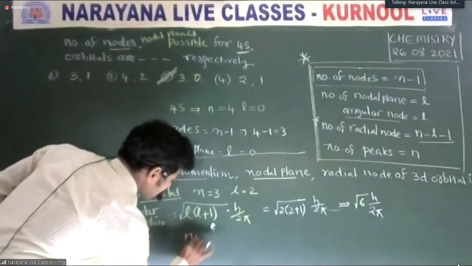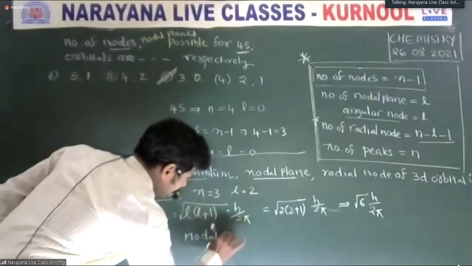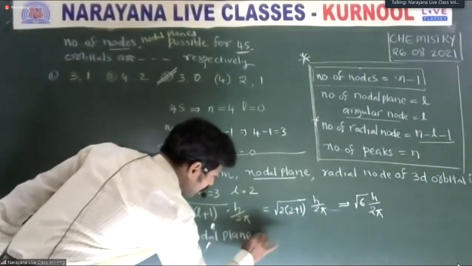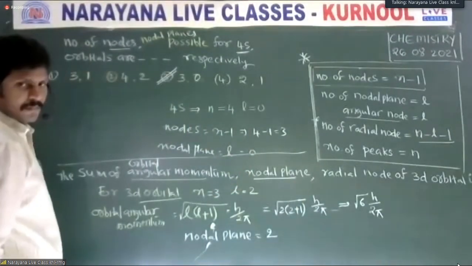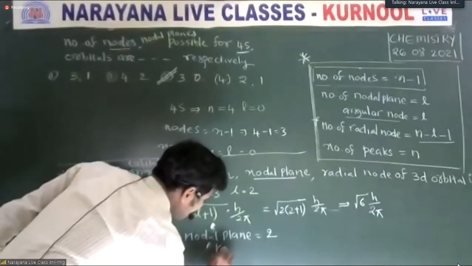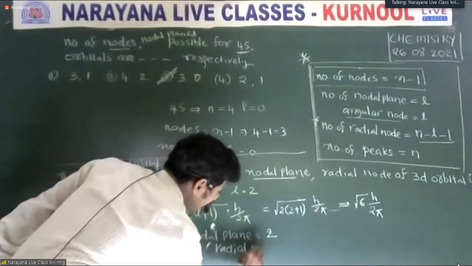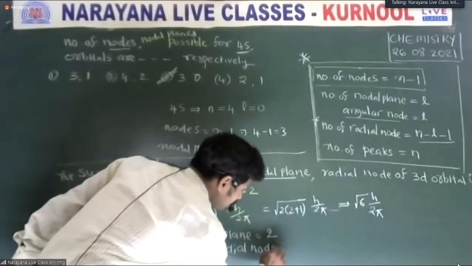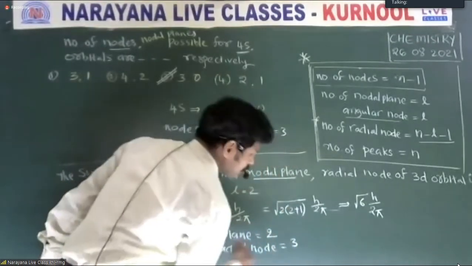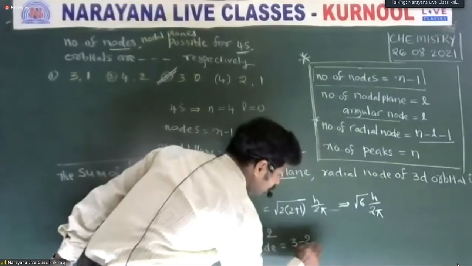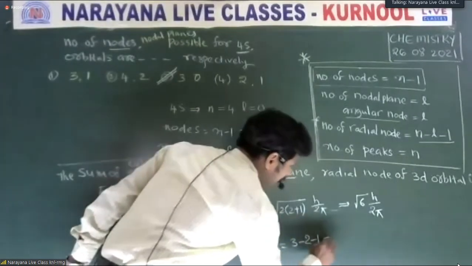The nodal plane is equal to the L value, which is 2. Then the radial node is n minus L minus 1, which is 3 minus 2 minus 1, equal to 0.